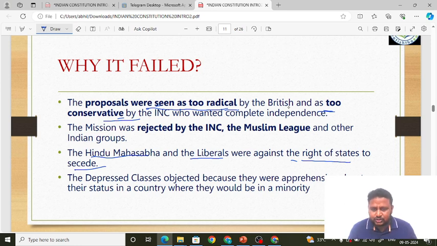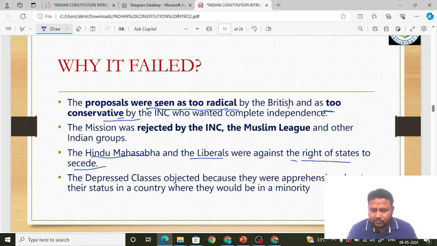As per the present Indian Constitution, no state can leave the Indian Union. This is not permissible in the Indian Constitution. Remember this very important point, friends. Suppose Andhra Pradesh decides to say we don't want to be part of the Indian country, we will form a separate country. That is not allowable. Suppose Gujarat says we don't want to be a part of the Indian Union, we will become part of Pakistan, or we will become a separate country called Gujarat. That is not possible. The right to secede is not available to the states.